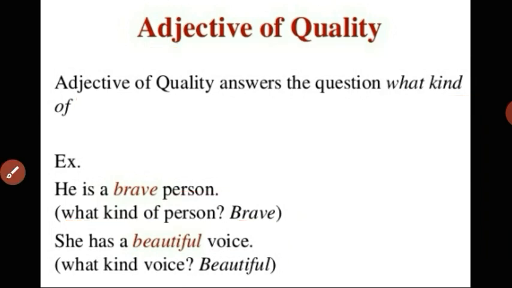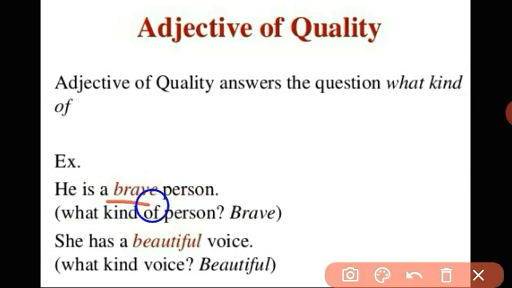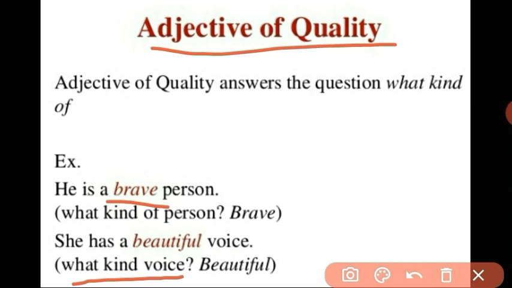So here in this example, the word brave is the adjective, and it is an adjective of quality, as it is telling the quality of the noun person. Second example, she has a beautiful voice. Let us check it with the help of a question. What kind of voice? Answer: beautiful. So here the word beautiful is the adjective which is telling us about the quality of voice.